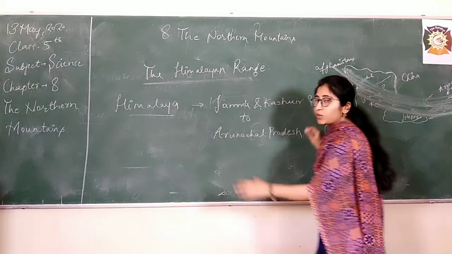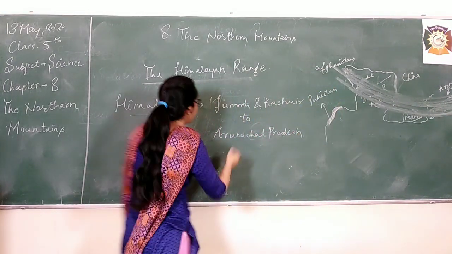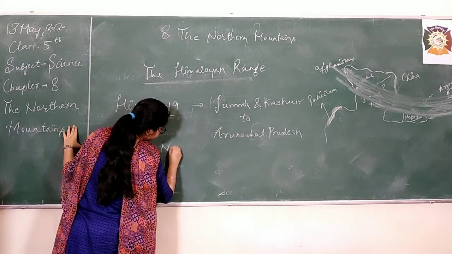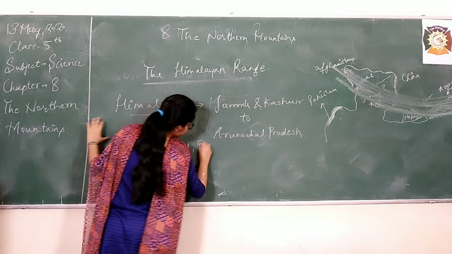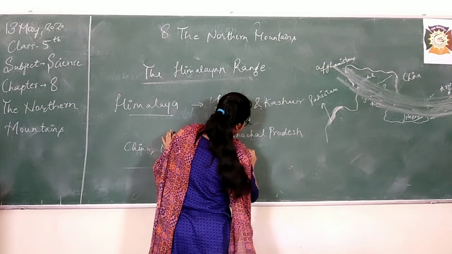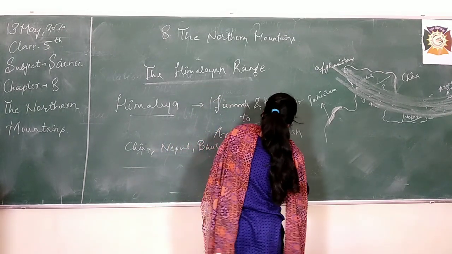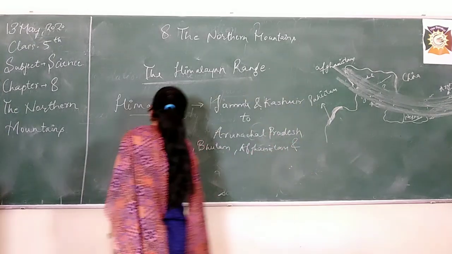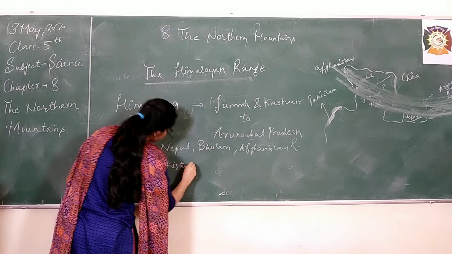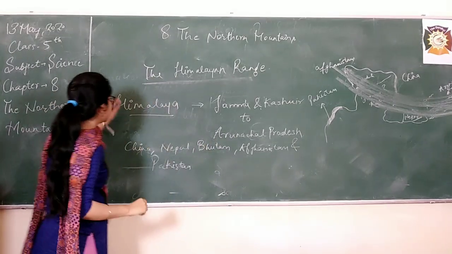So we see that the Himalayas are also extended to other countries. The other countries are China, Nepal, Bhutan, Afghanistan, and Pakistan. Okay, students? So these are 5 countries which have the Himalaya region in them.